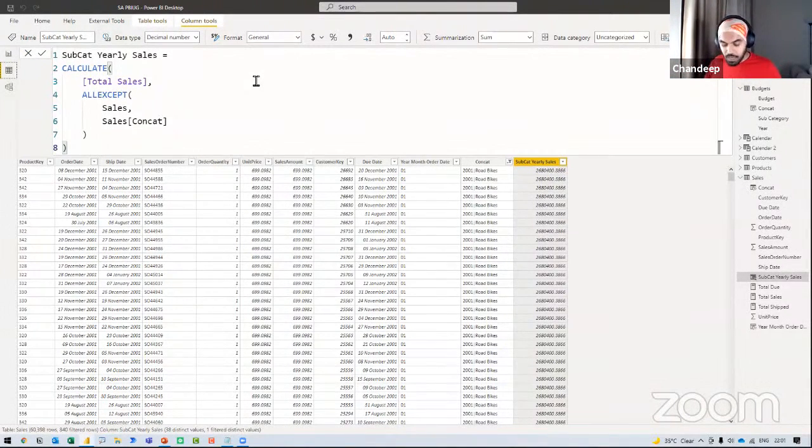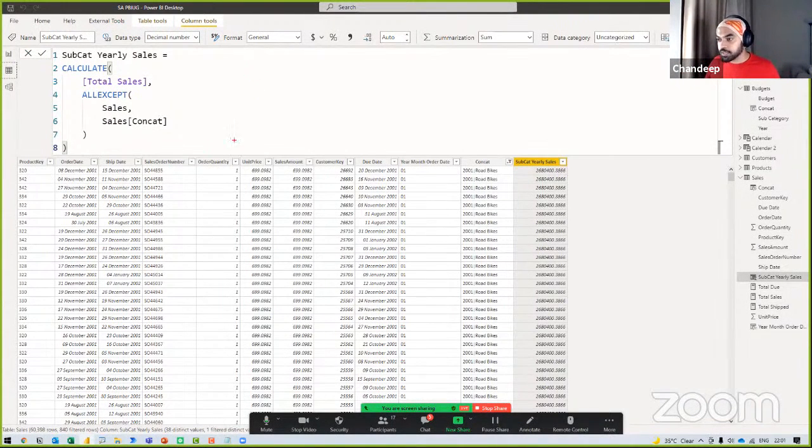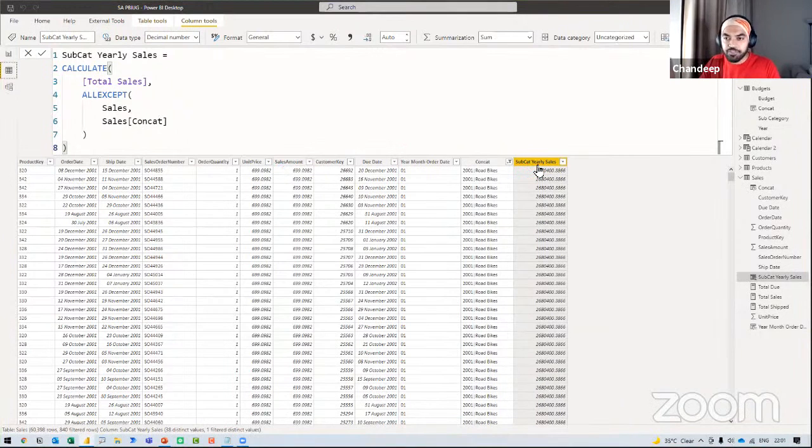People, if you think about the logic of the calculation, it is nothing but, in every single row of this sales table, I want to do the division of the current sales amount, that's my numerator, by the total of the entire year. That gives me my percentage. If I'm able to do that calculation, I should be good. And I have the values for both. I have the numerator value and I have the formula for the denominator as well. So all that I would want to do is pack everything into a SumX function and we're good to go.